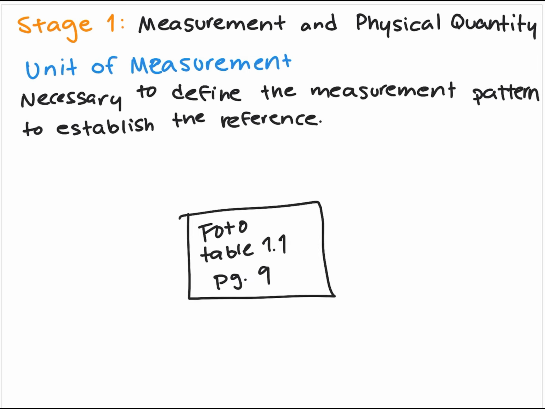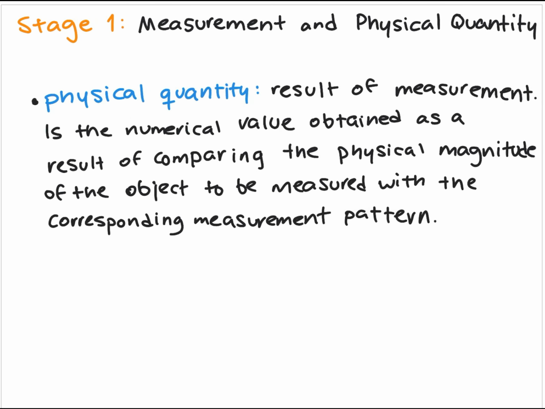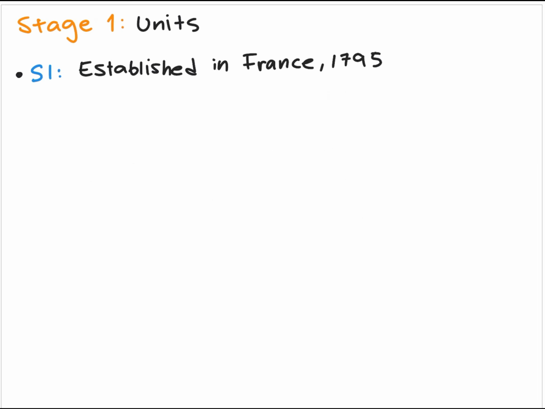Some physical quantities are length, mass, time, temperature, amount of substance, luminous intensity, and current intensity, and derived physical quantities are area, volume, velocity, acceleration, force, work, and power. The physical quantity is the physical magnitude that is measured in units or measurement patterns. The SI units are the international system that was established in France to standardize measurement patterns.